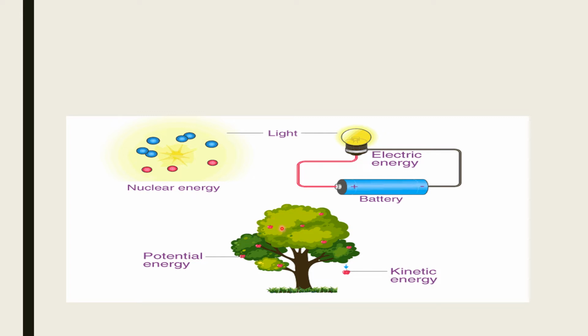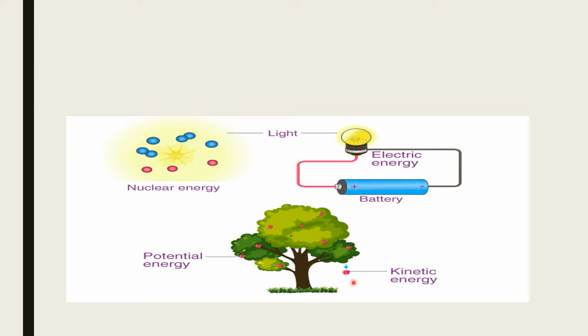Whenever the fruits, these apples or whatever they are, fall down, due to the motion they obtain kinetic energy. So the potential energy which was there when they were at that position was transformed into kinetic energy. While they move down, potential energy decreases while kinetic energy increases.